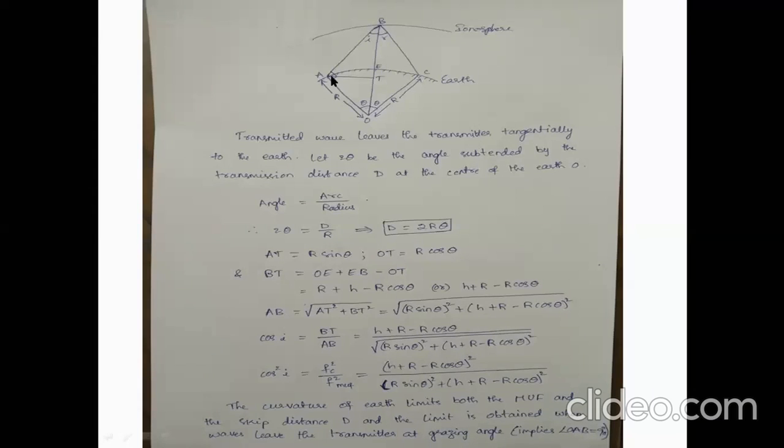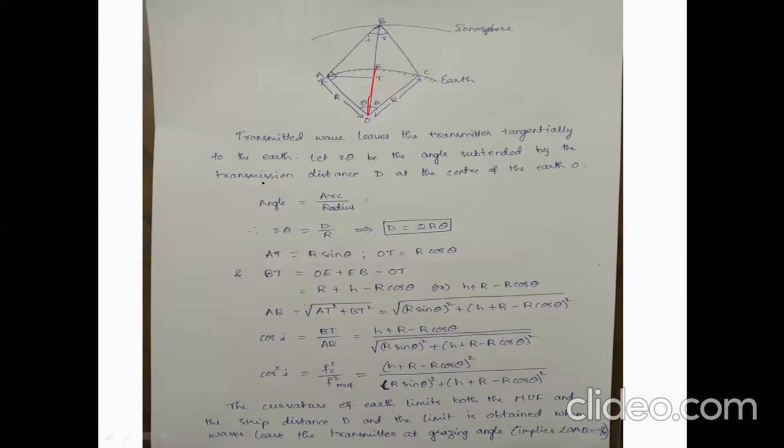So here, if you take earth as a curved surface like this, the angle of incidence is this, and the angle of reflection is this. So an exact replica will be formed below the earth. This OE is the radius of the earth, which is taken as capital R. Since it is not a right angle triangle, it is not easy to find the relation between distance and MUF, maximum usable frequency.